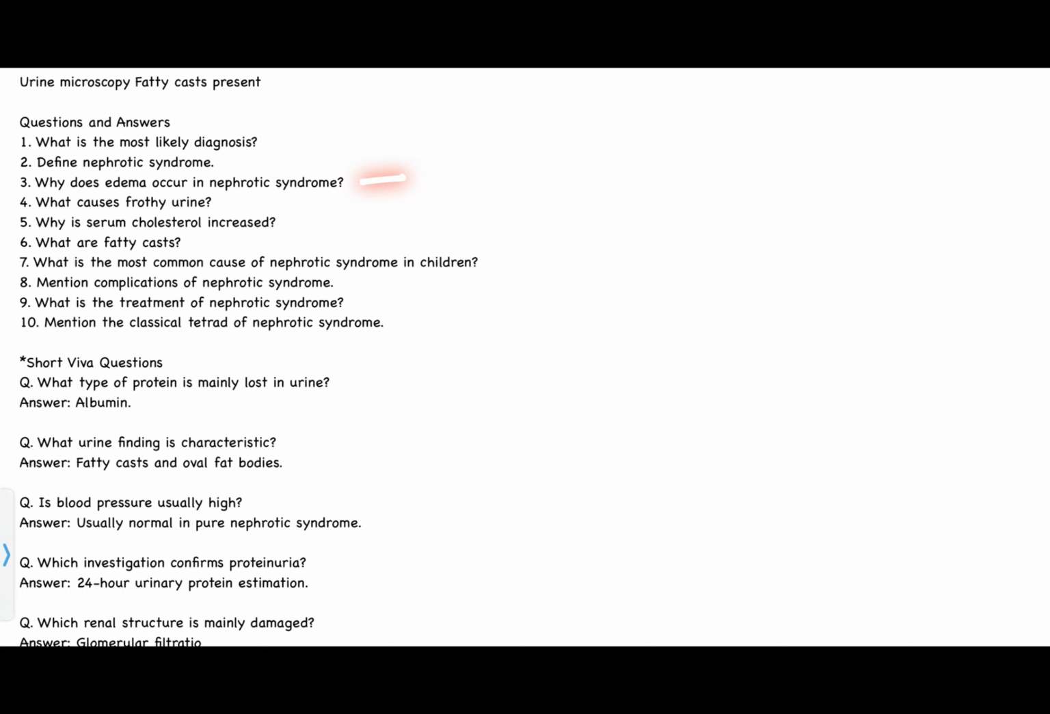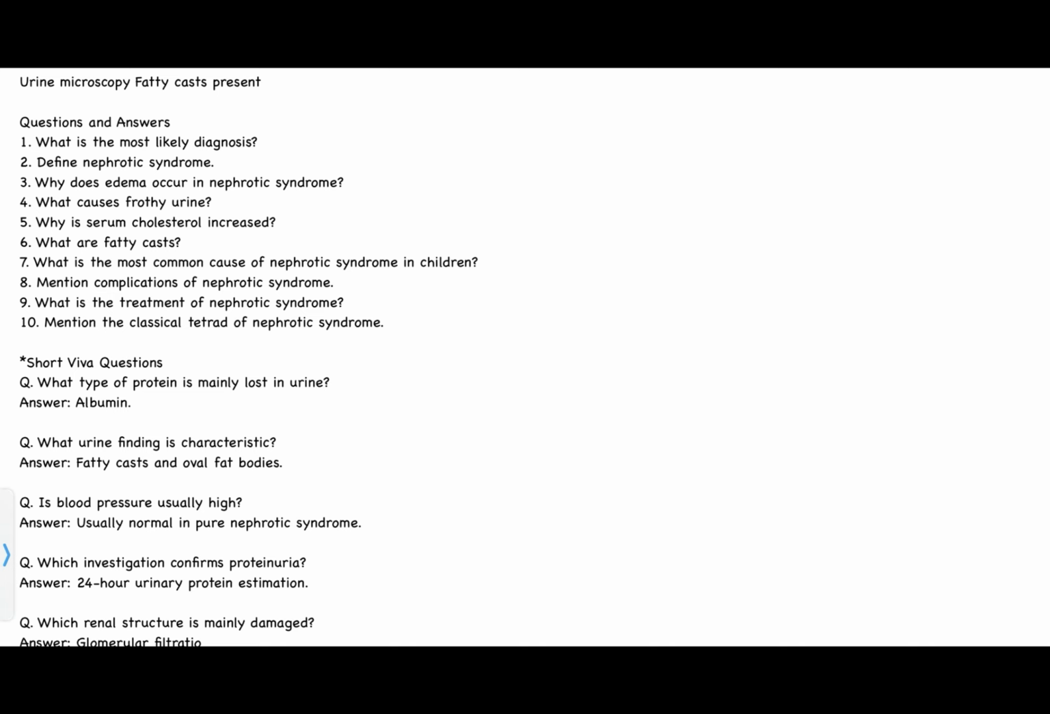If there is a loss of protein, the oncotic pressure will decrease, therefore the fluid from blood will flow to the interstitium. Why does the edema occur? The protein value is low, so the oncotic pressure decreases and the fluid from the blood starts passing towards the interstitial space, producing the edema.